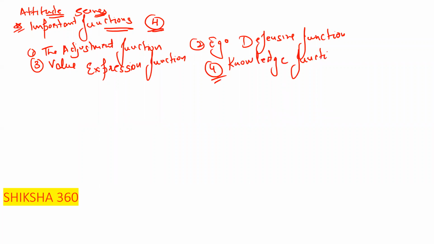Here what we are doing is overeating, and we have to spell it out in tomorrow's examination. Just the same thing. So attitude serves 4 important functions. First one is the adjustment function, second one is the ego defensive function, third one is the value expression function, and fourth one is the knowledge function. So these are the 4 functions.